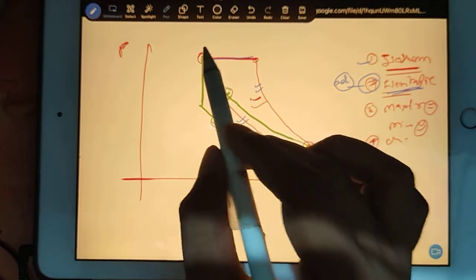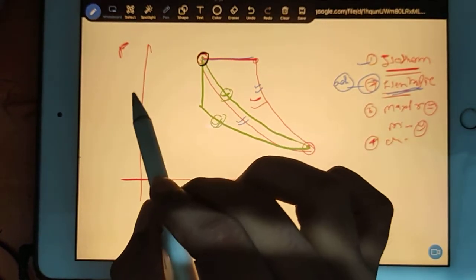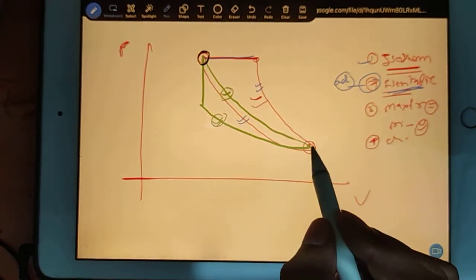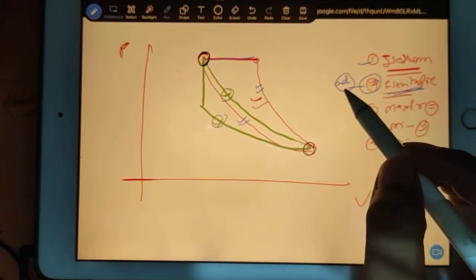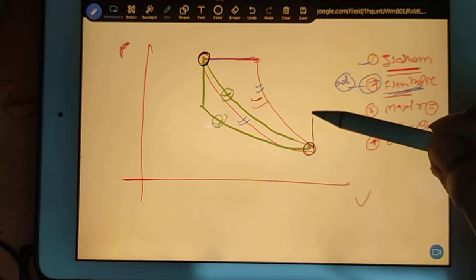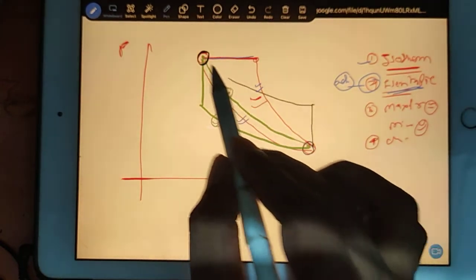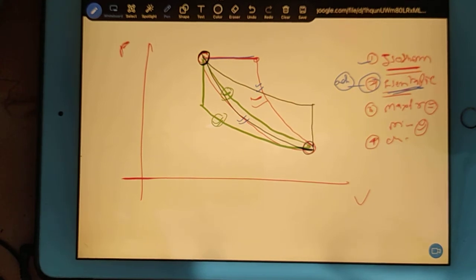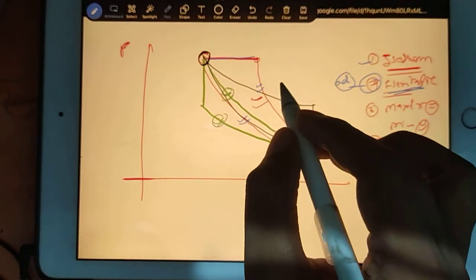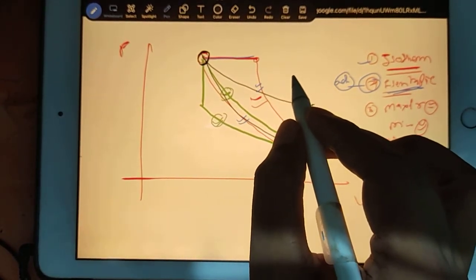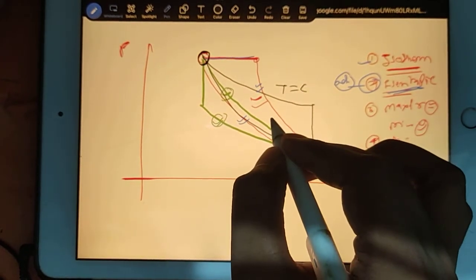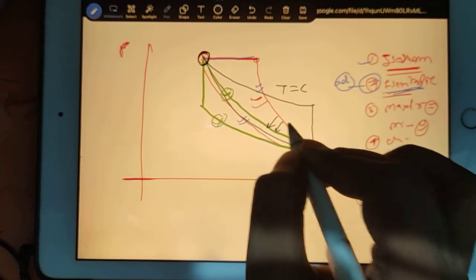See, these two cycles I drew by maintaining my maximum pressure. Now I will approach the same way by maintaining minimum pressure. So this is my minimum pressure line. Now see, the beauty is, you go a little bit, and from here you draw one line like this and one line like this. This became one cycle. So in that case, you can judge the more slopey line and the less slopey line. This will be your T equal to constant, and this will be your adiabatic curve, or you can say isentropic curve.